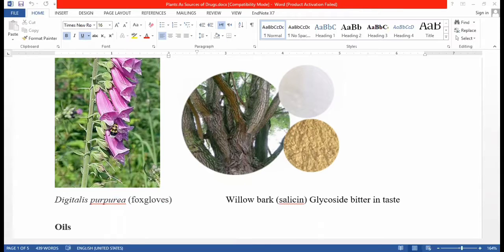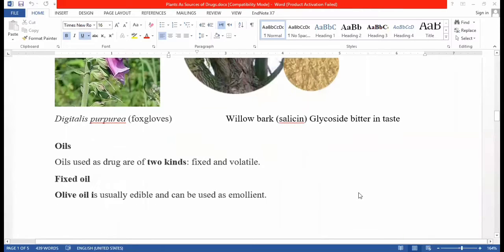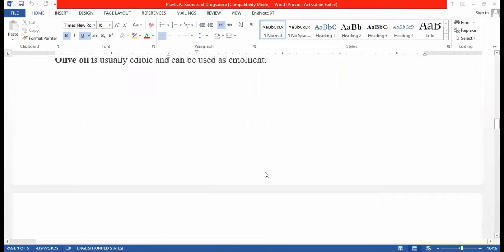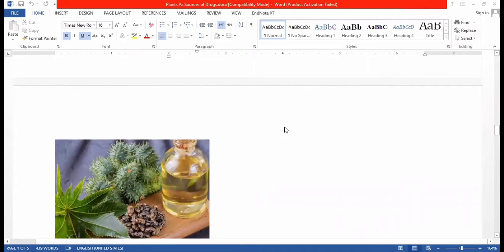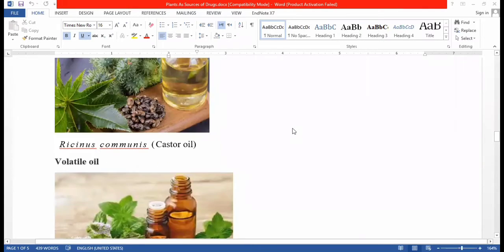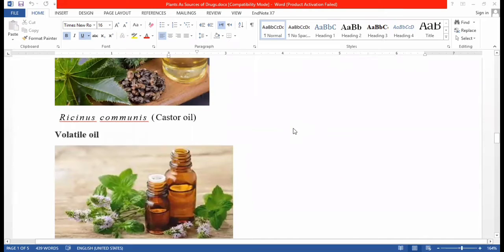So let's move to another drug compound, that is oil. Oils are of two kinds. One is fixed. Fixed oils are usually edible, which we can use as a source of food and emollient, and the other type of oil is volatile. Volatile means the oil which evaporates at room temperature. This is volatile oil.